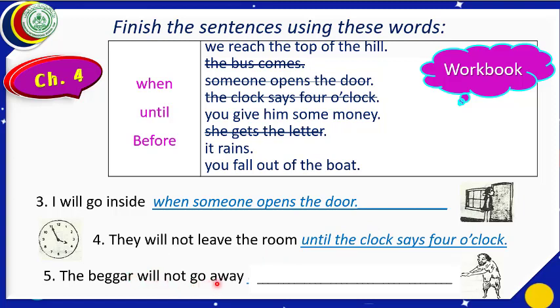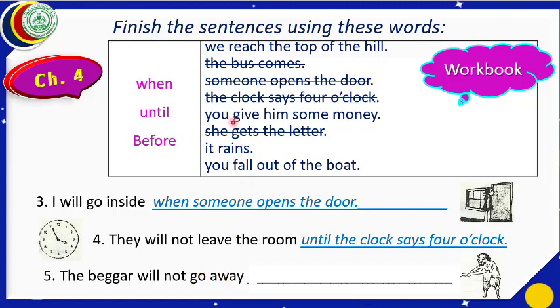The beggar will not go away. You can see the beggar. A beggar begs for money, for food. Let us see if there is written anything about the money. Dear students, no need is there to look at the lines which we have used. We have used this line, this line, this line, this line. Remaining ones are 1, 2, 3, 4. We shall try to find out our solution from these 4 lines.